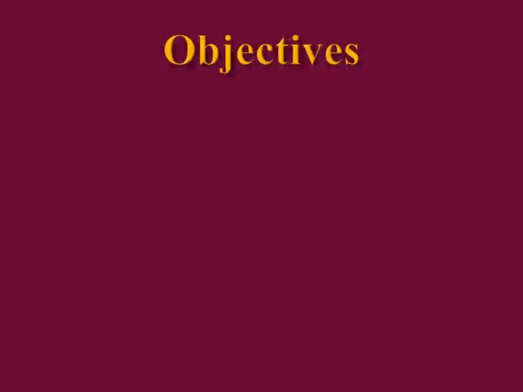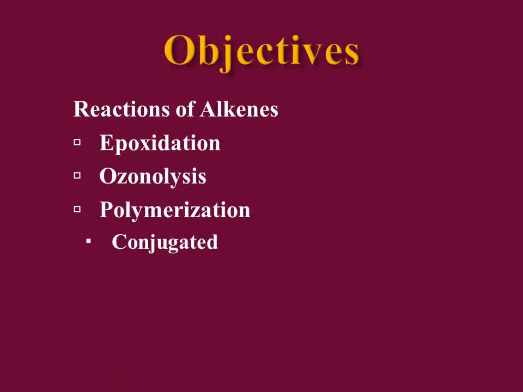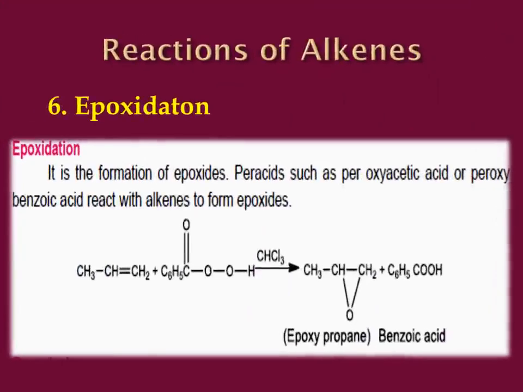The objectives of today's lecture will enable you to understand the reactions of alkenes involving epoxidation, ozonolysis, polymerization, and we are going to learn the concept of conjugated, isolated, and cumulated alkenes. The next chemical reaction that we are going to study is called epoxidation.